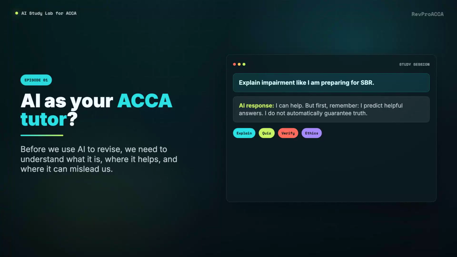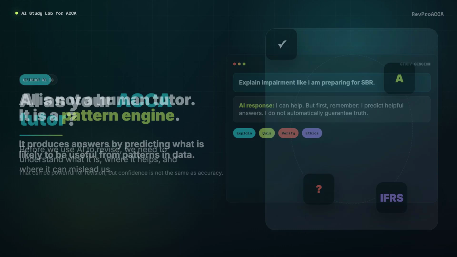AI can explain IFRS, quiz you on AFM, and help you structure an SBL answer. But before we use AI as your ACCA personal tutor, we need to understand what it actually is. Because AI can be useful, but it can also be biased, confidently wrong, and ethically risky.